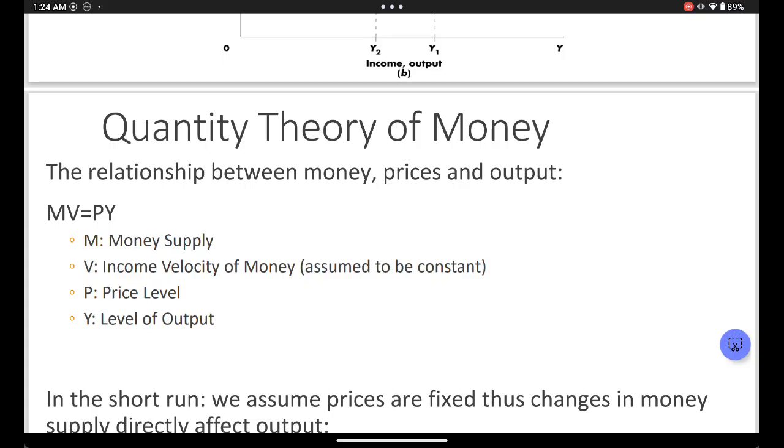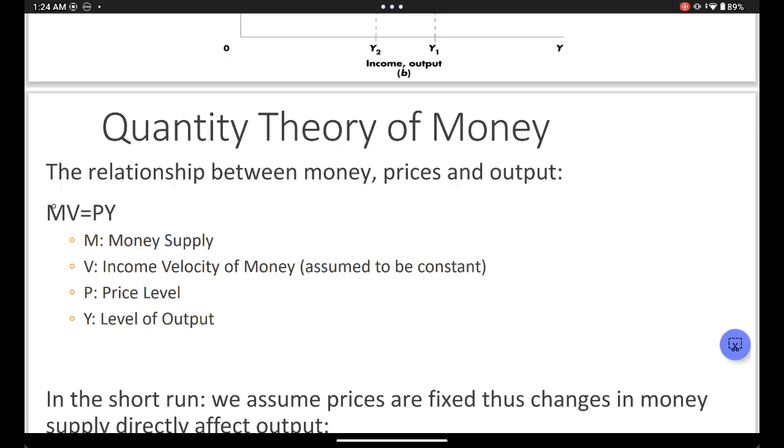MV, the amount of money supplied, will basically be equal to only the output. It makes sense. The Reserve Bank will only supply the money for people to buy products. This basically means there's no inflation.